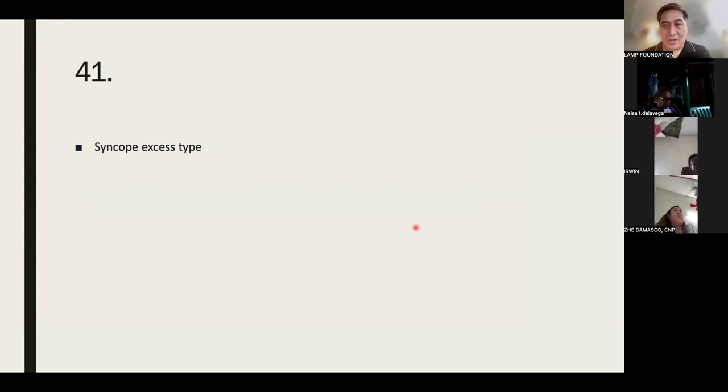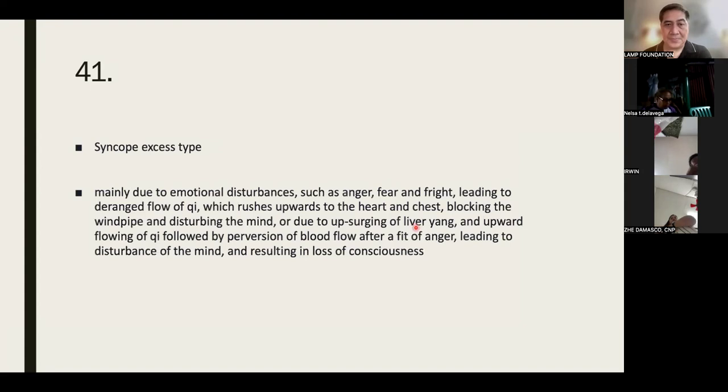Syncope excess is mainly due to emotional disturbances such as anger, fear, and fright, leading to the deranged flow of chi which rushes upward to the heart and chest, blocking the windpipe and disturbing the mind, or due to upsurging of liver yang and upward flowing of chi flow, followed by perversion of blood flow after a fit of anger, leading to disturbance of the mind and resulting in loss of consciousness.